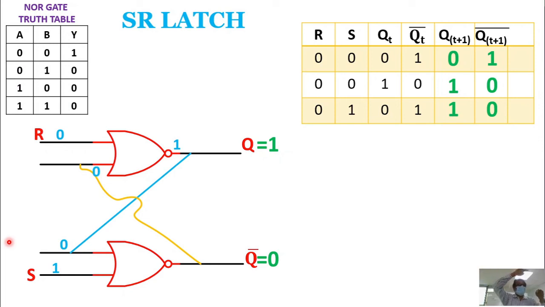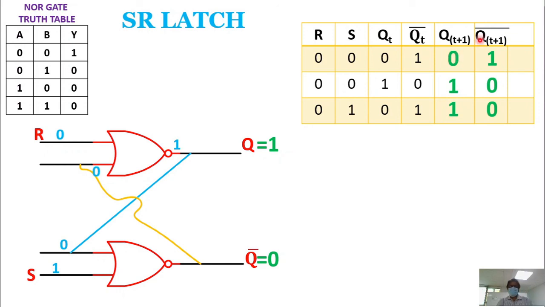Now, to keep that Q as 1, what input should you give to S and R? Come on. To remain as 1, irrespective of whatever Qt is, it should be 0, 0. If you give input R as 0 and S also 0, what will happen to your Qt and Qt plus 1? It will remain in that Qt state only, and that Qt state is actually 1. It's called the previous state.